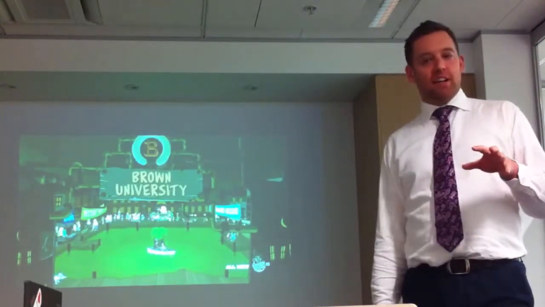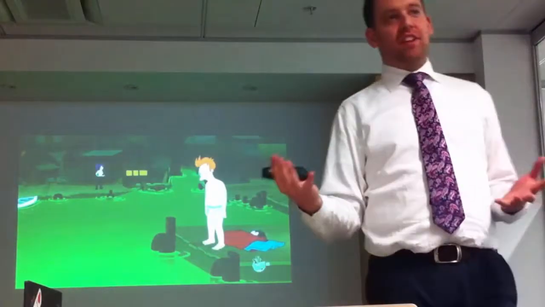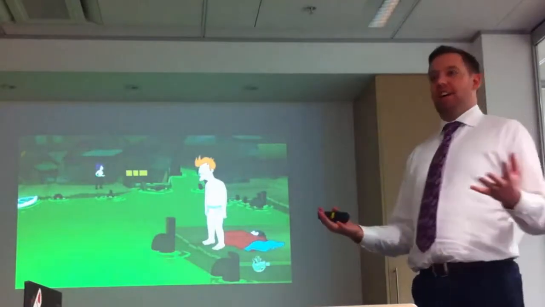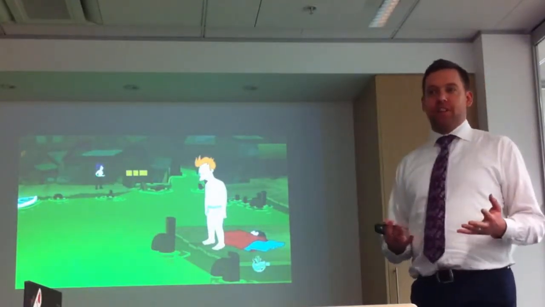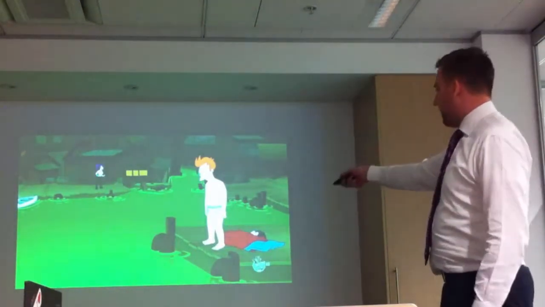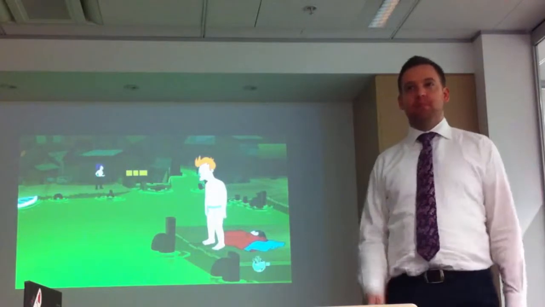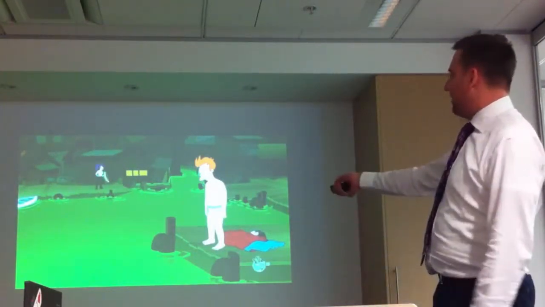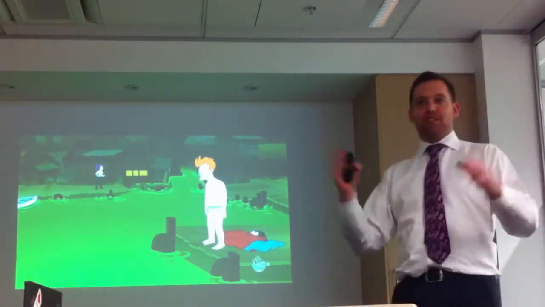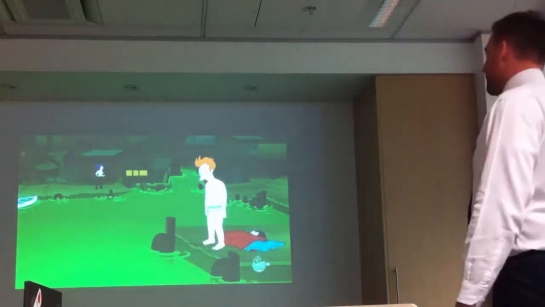And he decides that the only way he can show true empathy and understanding for what Leela is going through is if he himself becomes a mutant. So he gets ready and he's going to step into this toxic lake that will instantly mutate him. We can see Leela saying, no, don't do it over here. She doesn't want him to go through it, but he feels he needs to. So he jumps in the lake.